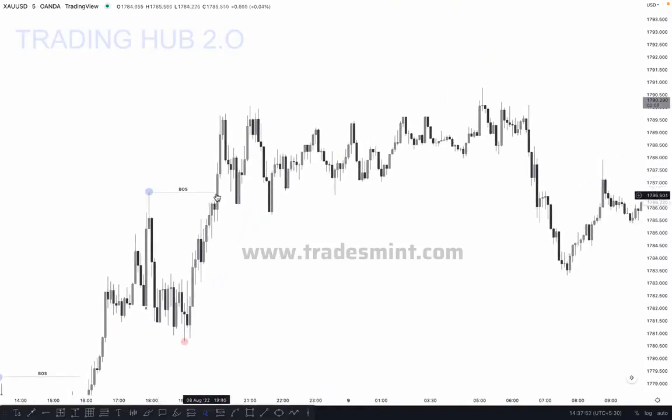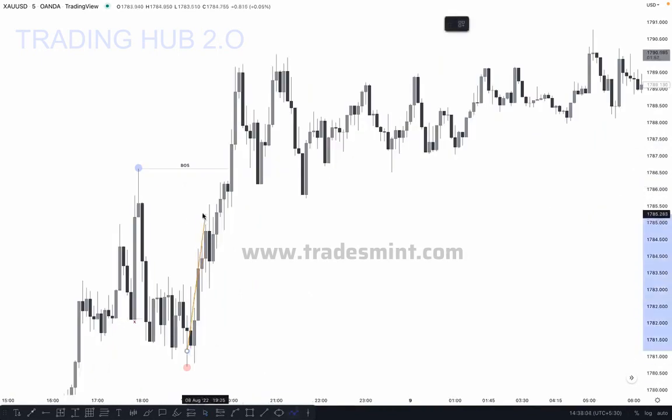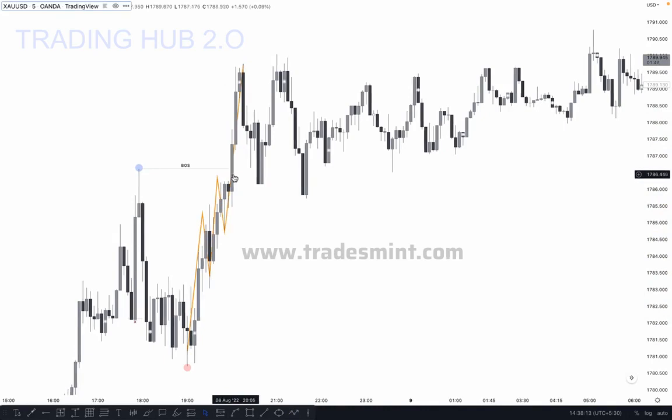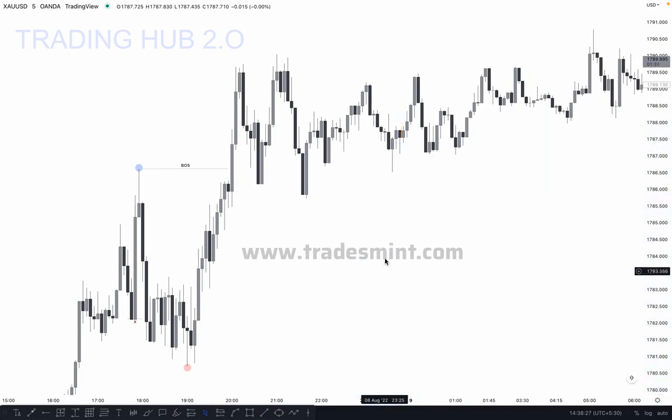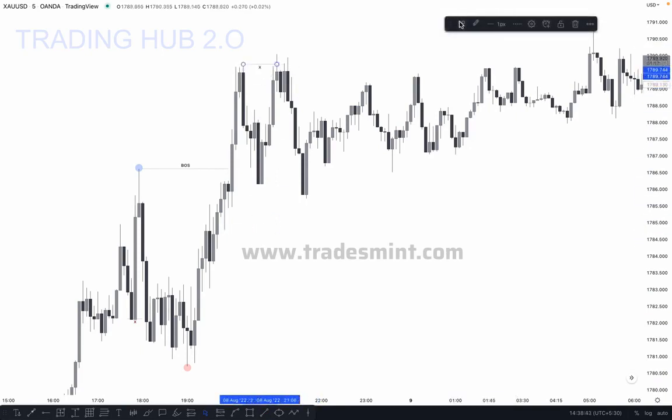We can see after the break of structure, where is our inducement in this case? In this case you can see the market creates a small structure here and pushes upside. So after the break of structure, where is our first inducement? Every movement is similar, so the first move is also known as an inducement, correct? So this one is our inducement because every movement is similar. So this low is our inducement, and what happened here? The market closed above it, but the market did not take this inducement, and broke the structure to the upside here. It means what happened here?